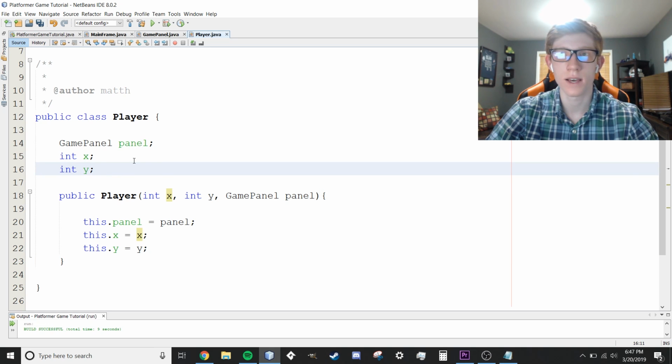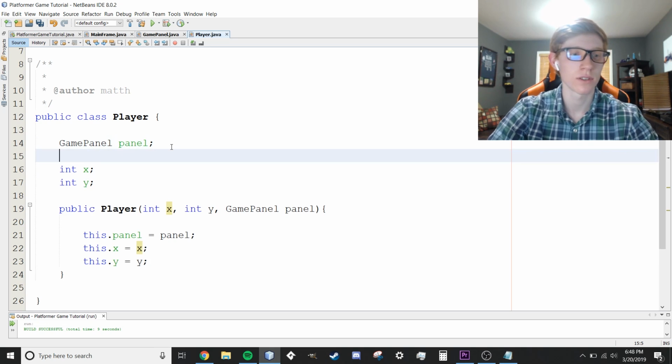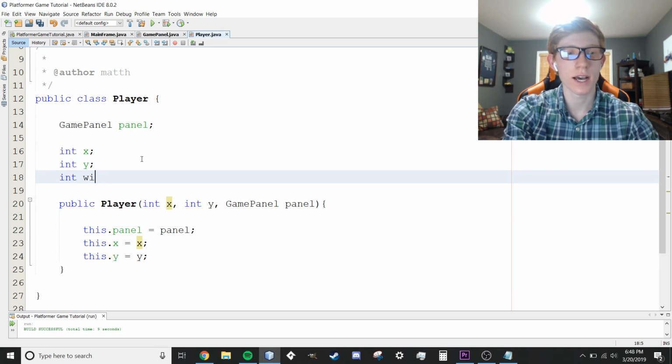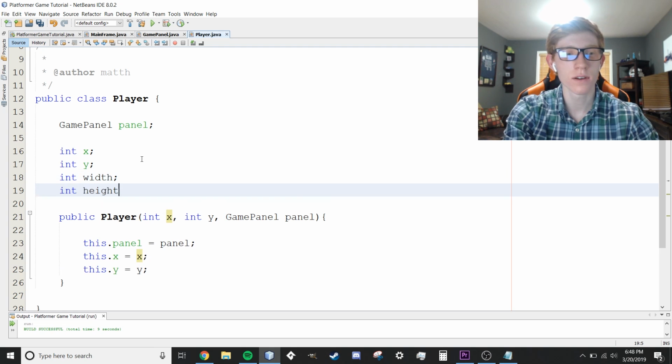But anyways, we're gonna create a bunch of variables really quick for our player objects. So we have panel and we have x and y. I'm gonna space this out just because they're different things. We don't want to get too confused. Below x and y, we're also gonna have width and height. So this is gonna be the width and height of our player. Int width and int height with semicolons after them.